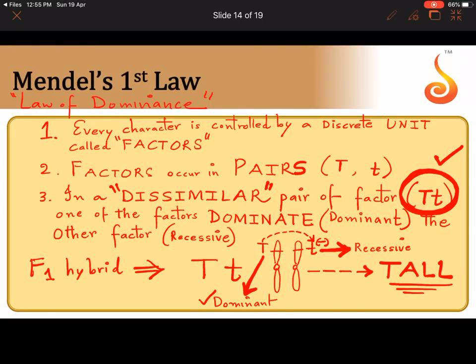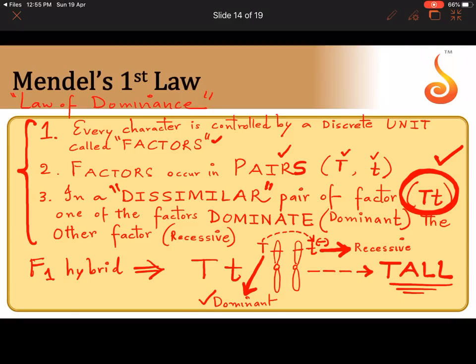Which character, which trait did not express in the F1 hybrid? Dwarfness. So dwarf allele or the dwarf gene is recessive. It got suppressed. Which trait got expressed here? Tallness. So tall allele or tall gene is dominant. Okay, so remember the three major postulates here. Every character is controlled by a discrete unit called factor. For every character there is a gene. Usually there is occurrence of factors in pairs. Like we saw, the genes controlling height exist in two alleles, capital T and small t. Capital T and small t are alleles of each other. They are alleles of the same gene.